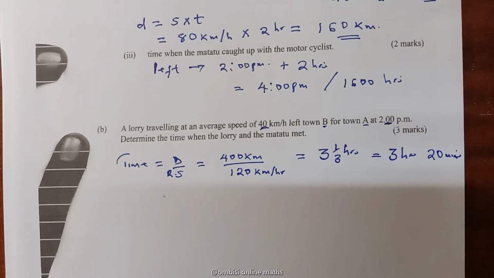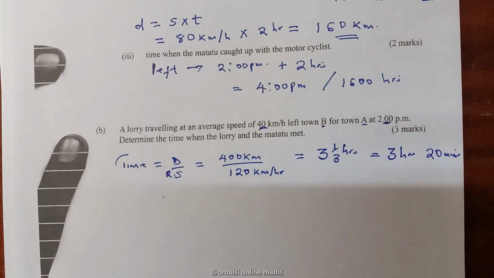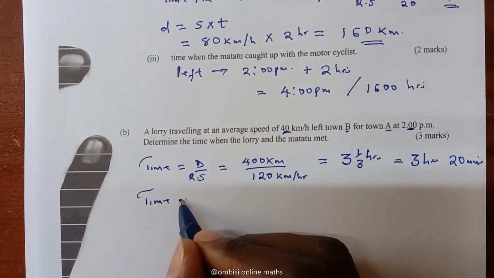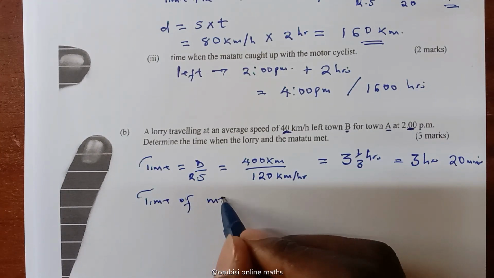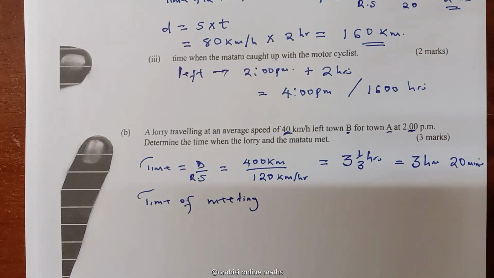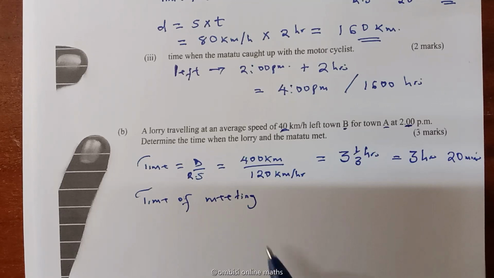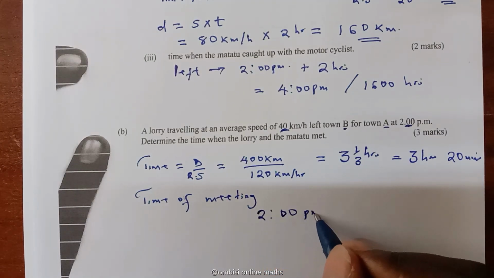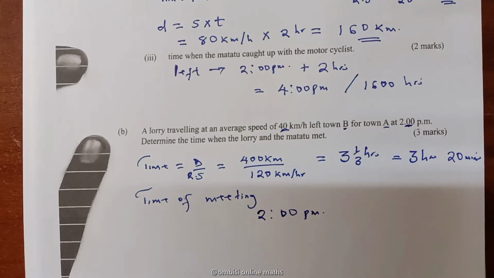3 hours, 20 minutes. So the time of meeting, where the matatu met the lorry: all of them left at 2 p.m., then they took 3 hours, 20 minutes to meet.